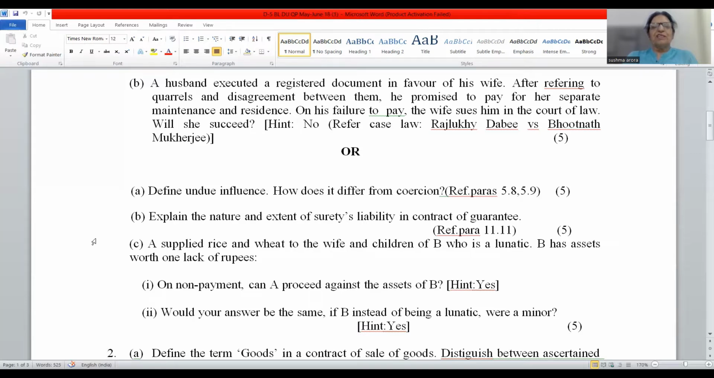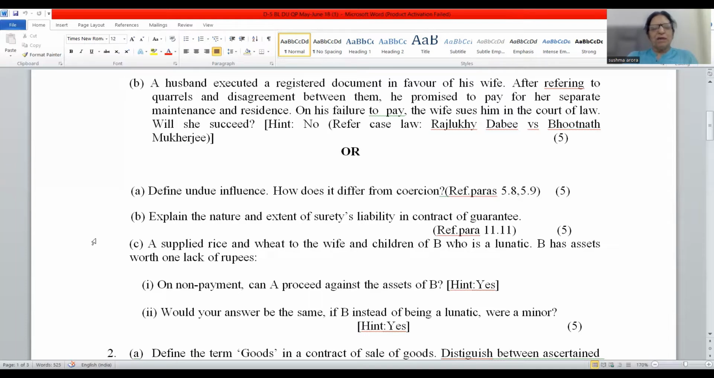And then what is the liability of the surety? When the agreement or contract between the creditor and the debtor becomes void or voidable. So friends, all these points you will have to write, and you can also give examples.